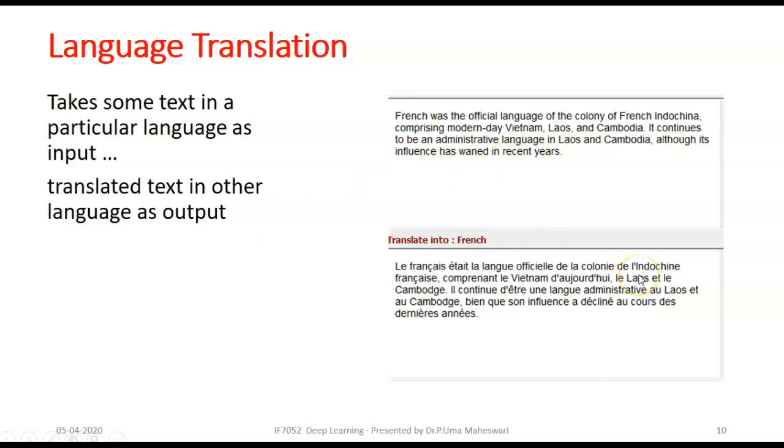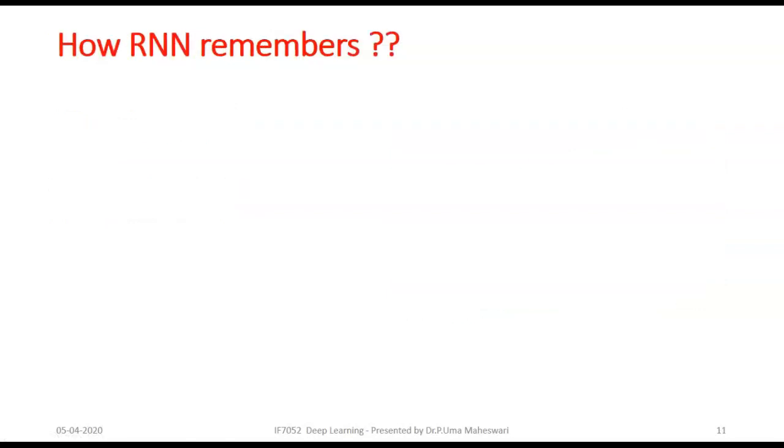In such a way you can have multilingual translation, and text in one language can be translated into another language very easily using RNN. So here the sequence matters. The sequence should not be shuffled for a translation kind of task, so that's why RNN is very helpful for this application. And let's come to the core part of our lecture: how RNN remembers.